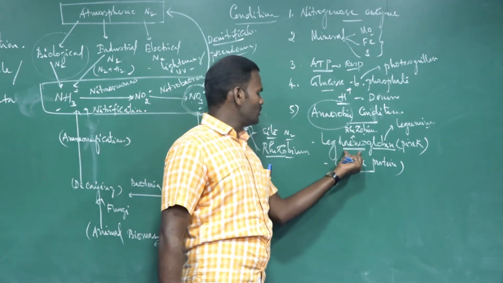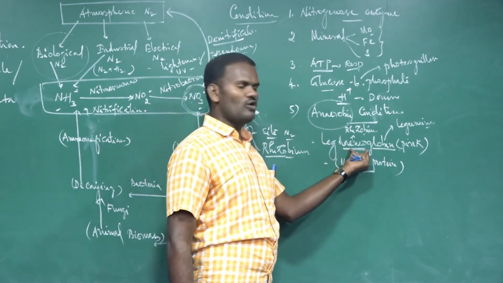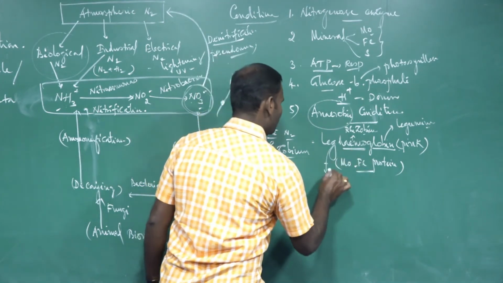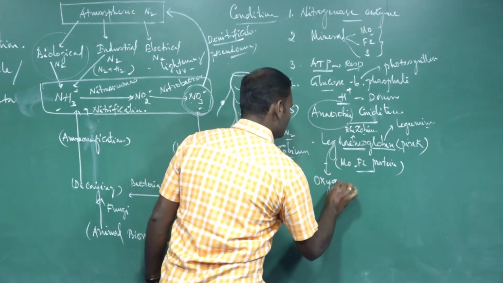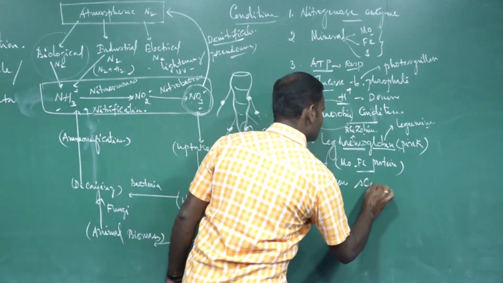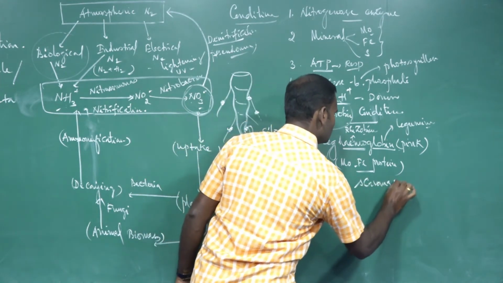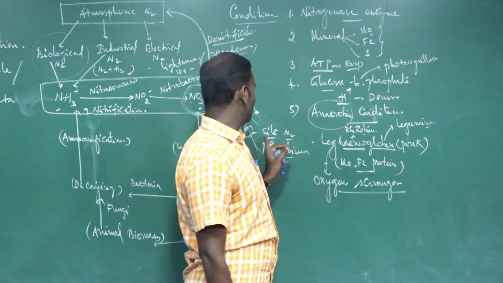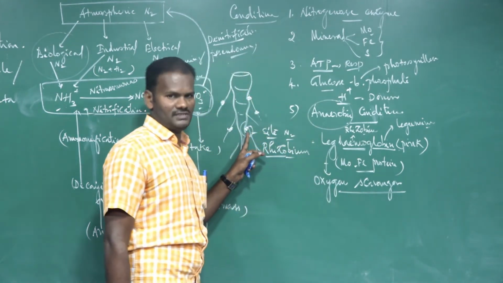Due to this leghemoglobin removing the oxygen, it is called an oxygen scavenger. It removes oxygen to make anaerobic condition that is suitable for nitrogen fixation.